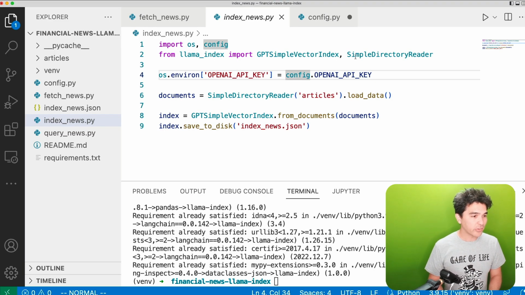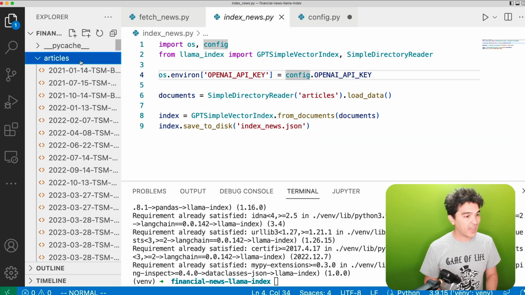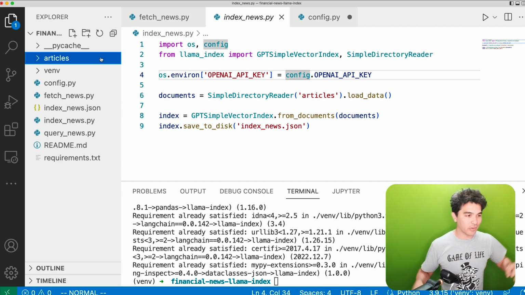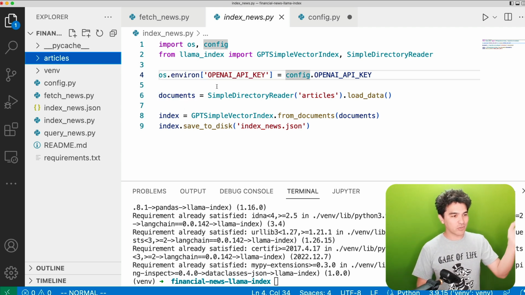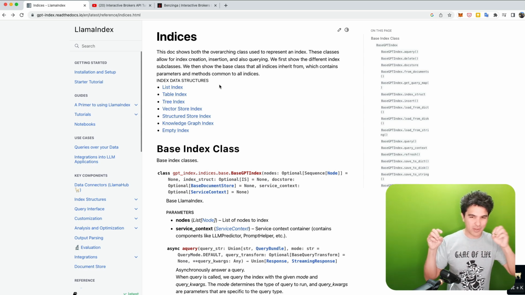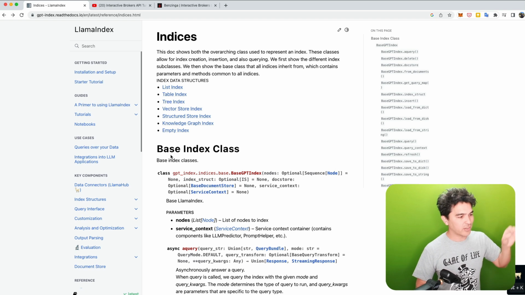Also, you notice that I imported simple directory reader. What's great about that is you can just specify a directory name, like articles, and say, read this directory and load all those documents right there. You notice that's just one line of code. I didn't write a bunch of code to loop through all the documents and call some API or some other function. I just said load this directory of data.